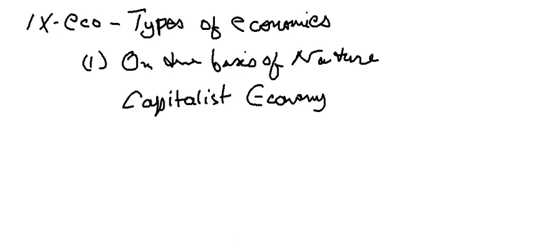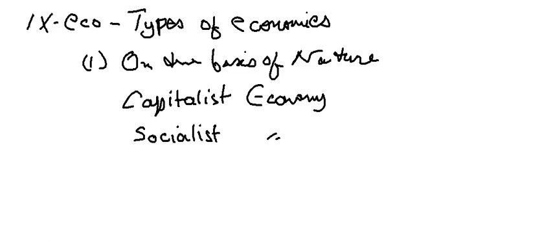A country can also be a socialist economy. This is a brief video about the syllabus, otherwise I would have explained these terms in detail, which I will do in later videos. This is all as per your class 9 ICSE syllabus.